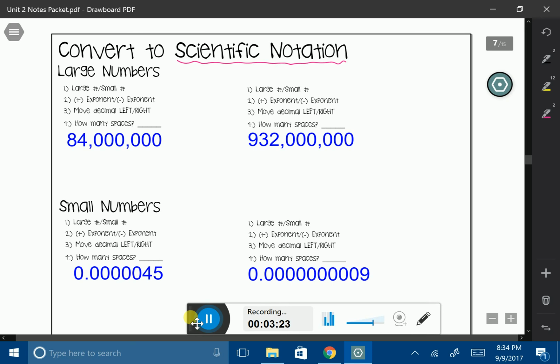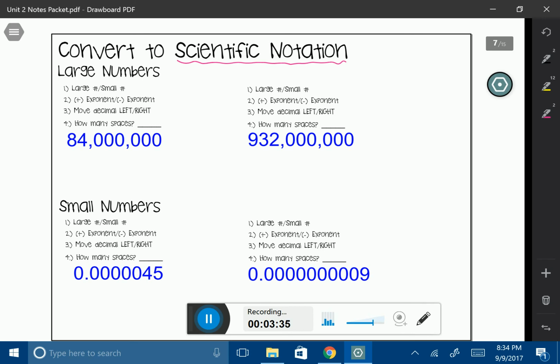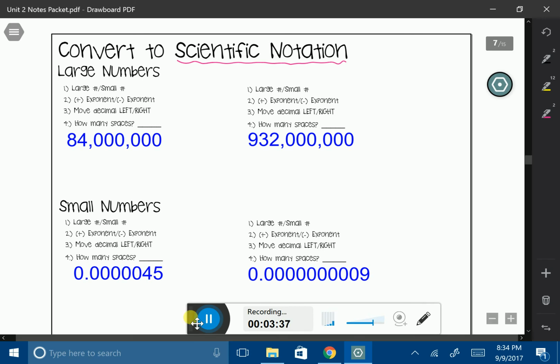I like to ask myself a couple of questions as I'm doing this. I first like to look at my first number and ask myself, is it a big number or is it a small number? Meaning, would you want this amount of money put into your bank account? So this first number, I'm going to say yes, this is definitely a large number. Okay, well, if it's a large number, does that mean that my exponent is going to be positive or negative? We said earlier that large numbers create positive exponents.